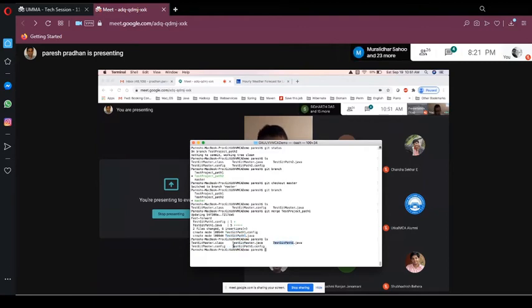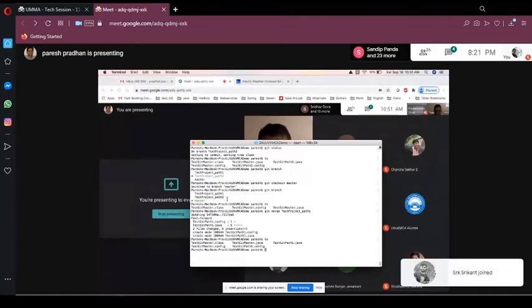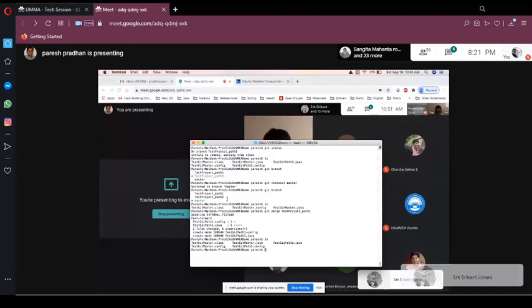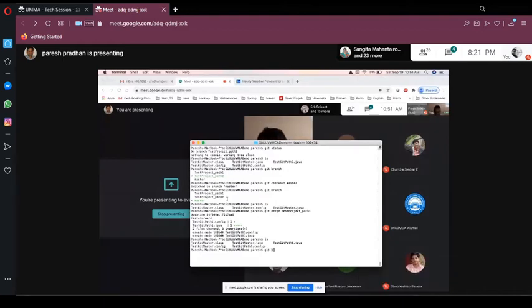Paresh bhai, can you create another branch and merge path 1 and path 2? I have two branches, right? I already have one branch here. What I'm saying is you have path 1 as one branch and path 2 as one branch. Master is the root one, so obviously master doesn't have the files of path 1 and path 2. What I want is to create another branch, path 3, under master, and in path 3 I want to merge path 1 and path 2.